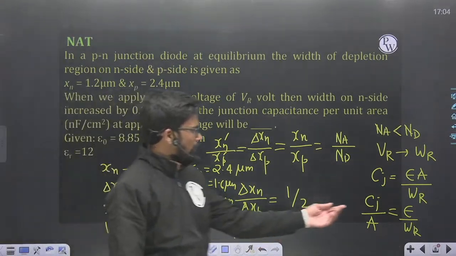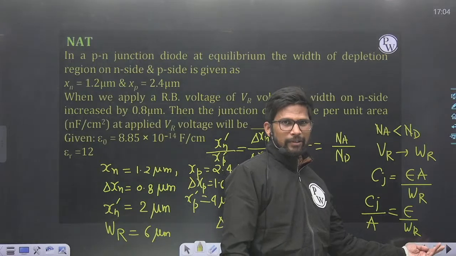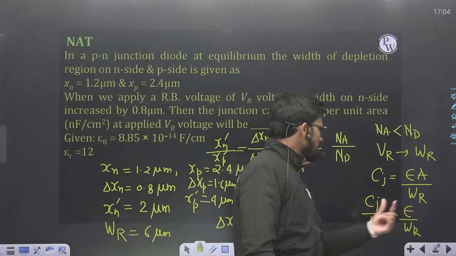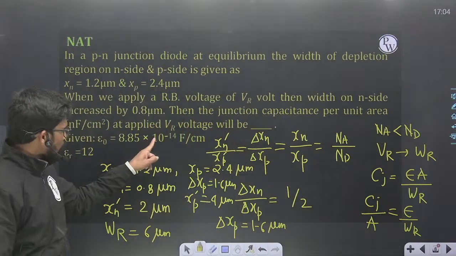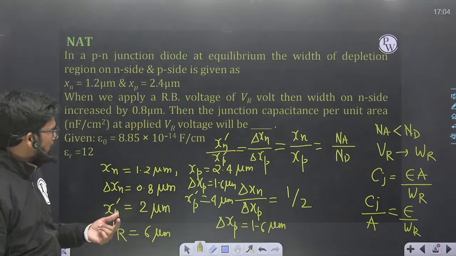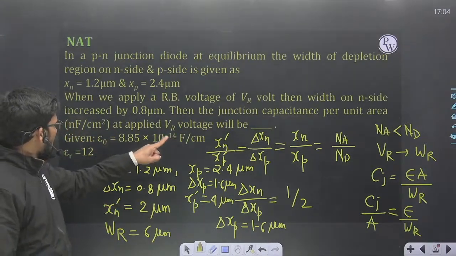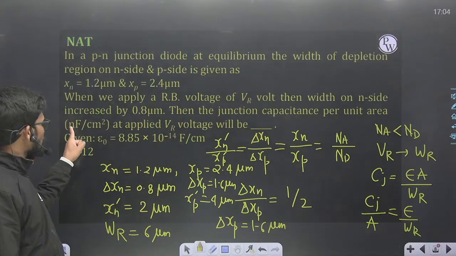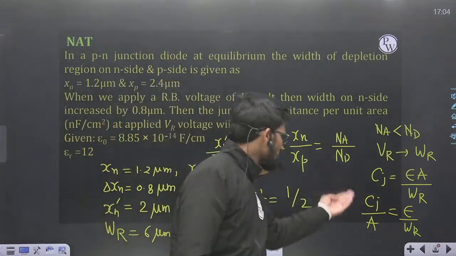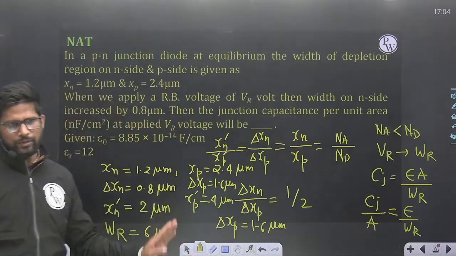Put this value here in centimeter, because you need to find per centimeter square, and this epsilon is already 8.85 into 10 to the power minus 14 farad per centimeter. Then convert farad into nanofarad by using 10 to the power minus 9, and then you can find the solution, whatever it comes to.